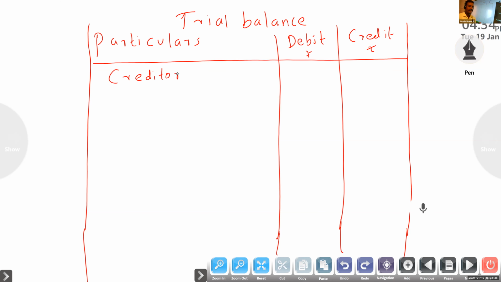Okay. So first one, creditor. Shubham, debit or credit? It is a trial balance, so it is a 6 mark question. Shubham, debit or credit? Creditor.